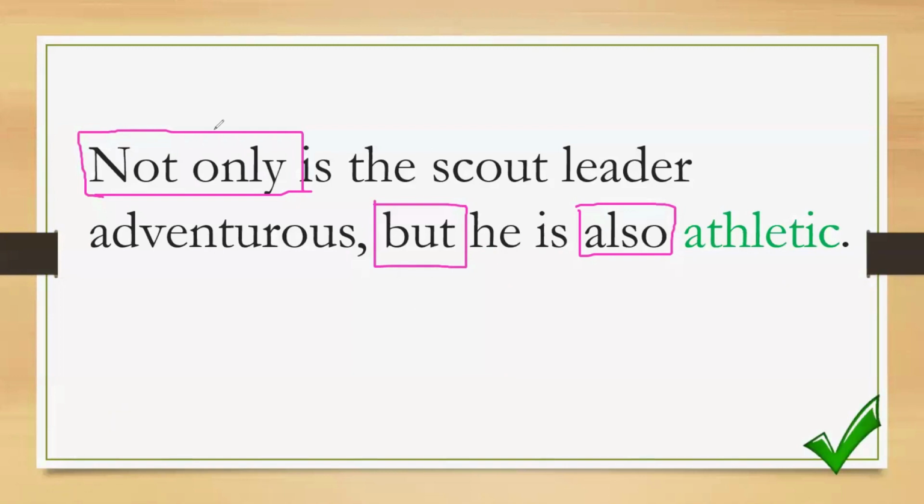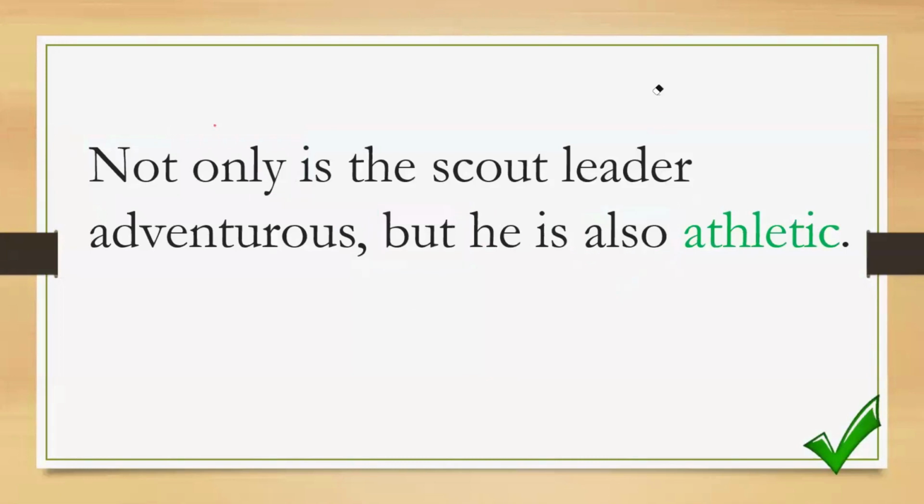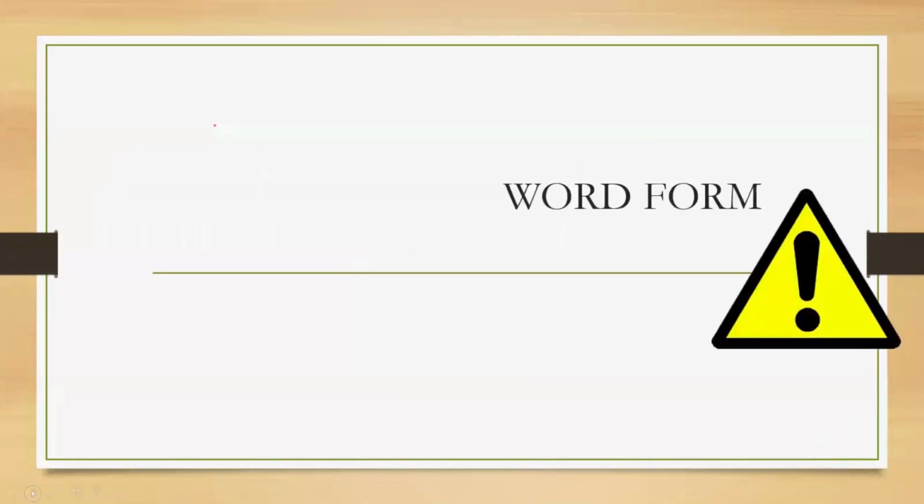Now, this type of error is what we call word form. Word form happens when you are using another form of a word. Example, you are using a noun instead of an adjective, or an adverb instead of a verb, or vice versa. Now make sure you use the correct part of speech based on how it is used in a sentence, or usually based, of course, on its position.